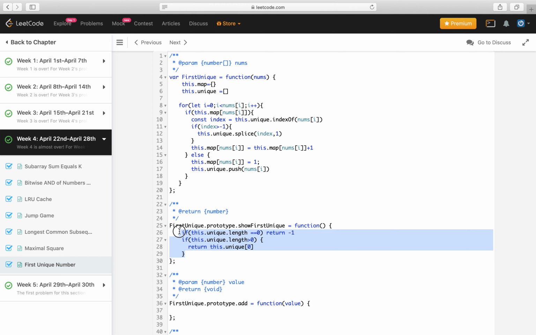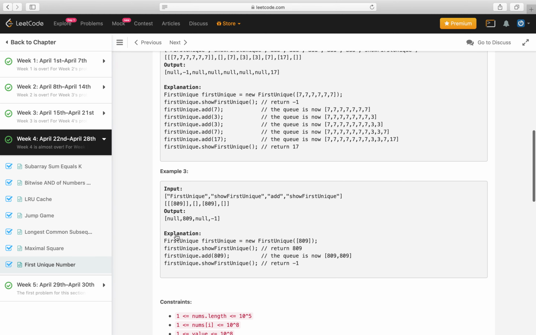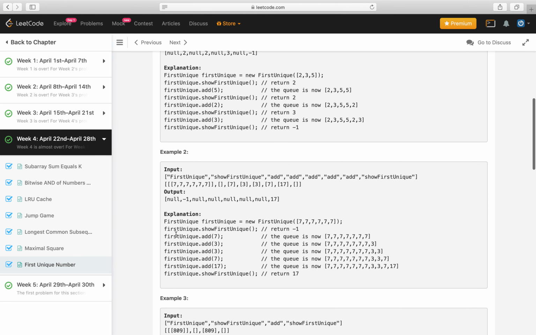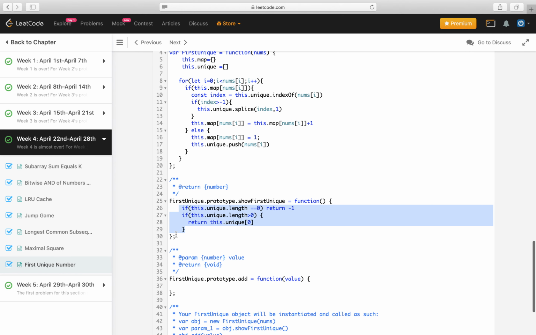That is it for showing the first unique integer in a queue of integers. Okay, let's move to the implementation of add.